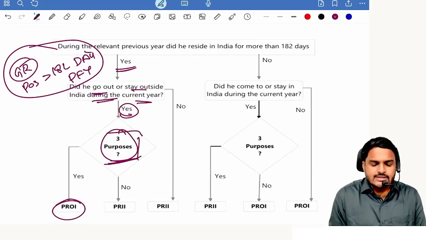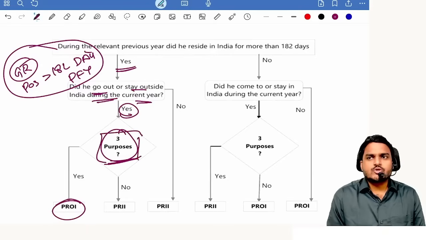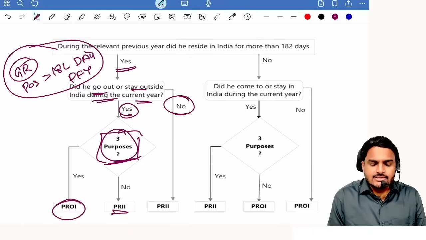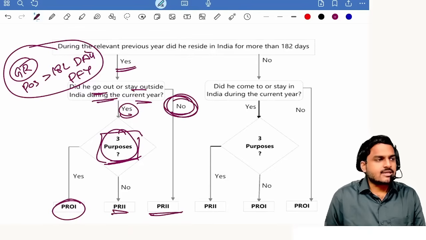Just visiting purpose only, sir. Tourism purpose, 2 months. After 2 months, he will come back, sir. Then he is a resident. First of all, he is not at all leaving our country. Then he is a resident.